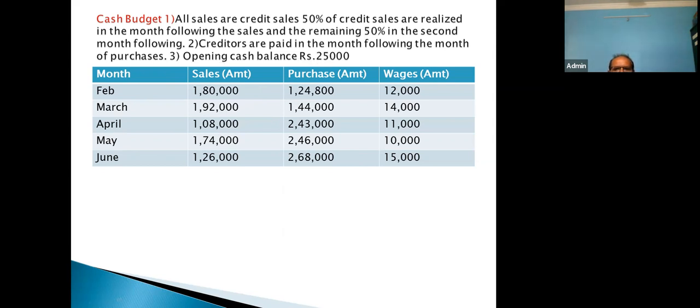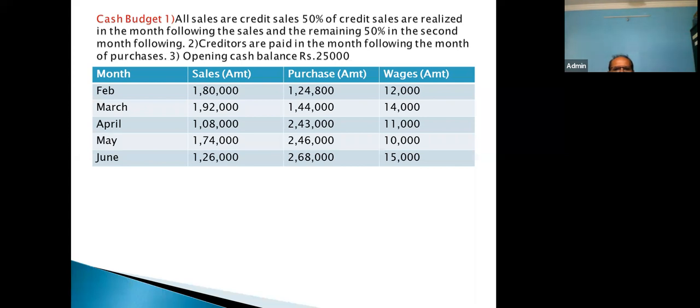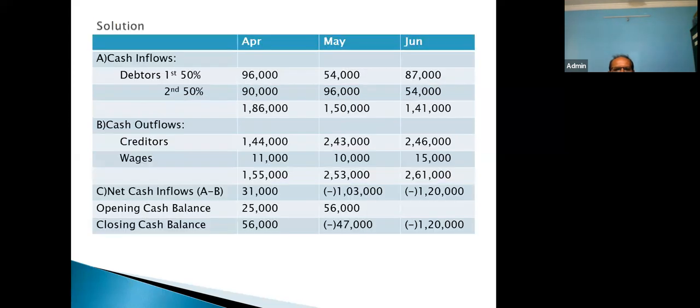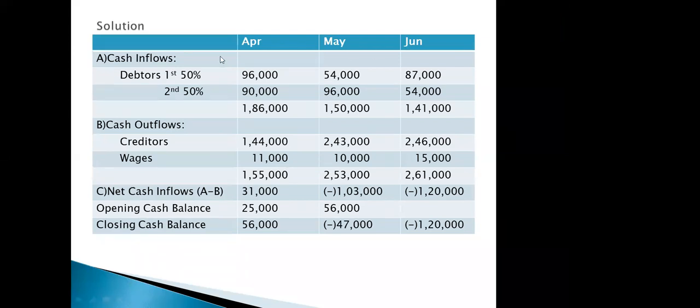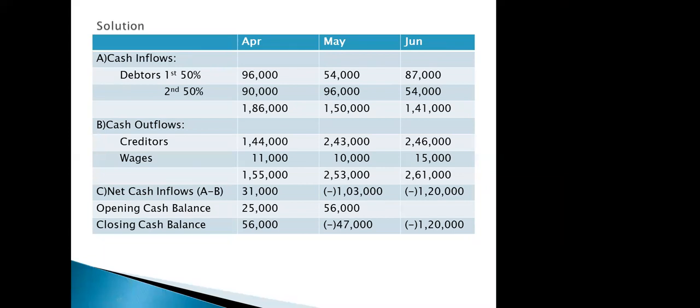Now let us give the effect about this information. Now we will move to the solution part. Sir, excuse me. Yes. Sir, I didn't get how to make the column. We have to write April, May, June. You have to prepare vertically a 4 column. Let me show you the slide. Do not directly focus on the answer part. Just look at the column part. So look at April, May, June, and the first column is particular. Blank column, particular. Got it? Yes, got it sir.